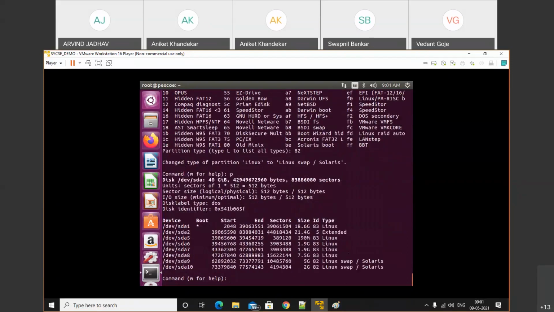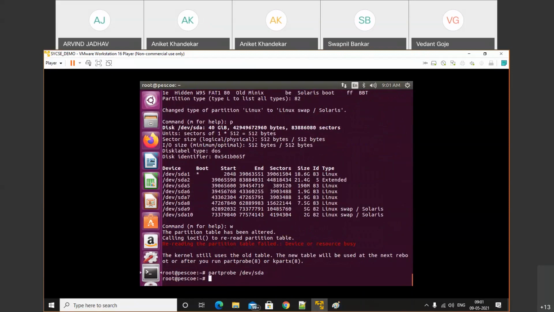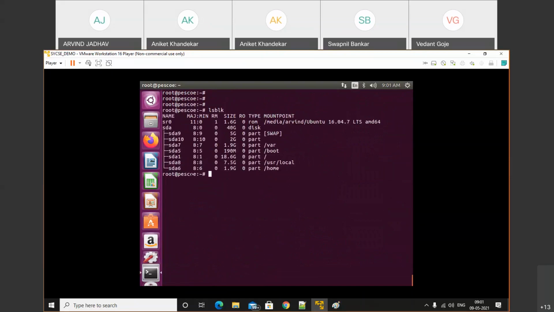Press p. Check, the last one is sda10. Okay, write that, then partprobe /dev/sda. Now the lsblk command. We have sda10, but is it swap or not?